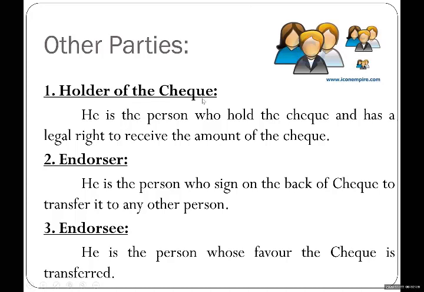Holder of the check, the person who is holding the check. He is the person who holds the check and has a legal right to receive the amount of the check. Endorser, he is the person who signs on the back of the check to transfer it to any other person. And endorsee, he is the person in whose favor the check is transferred.